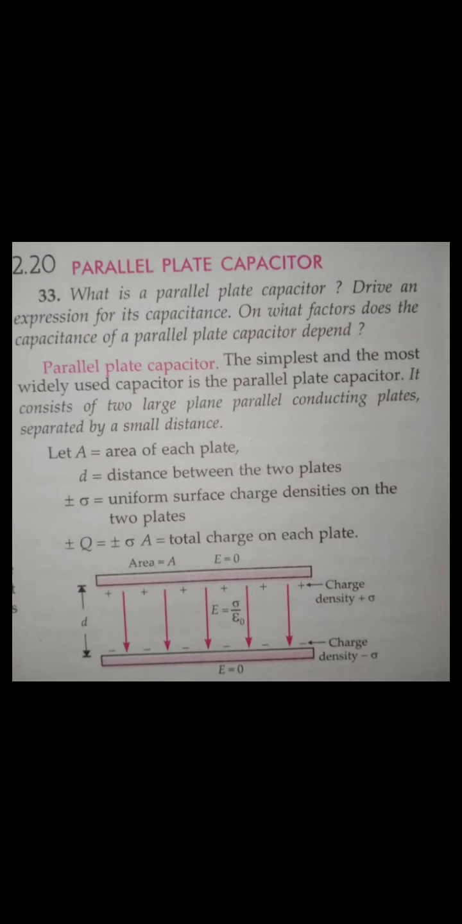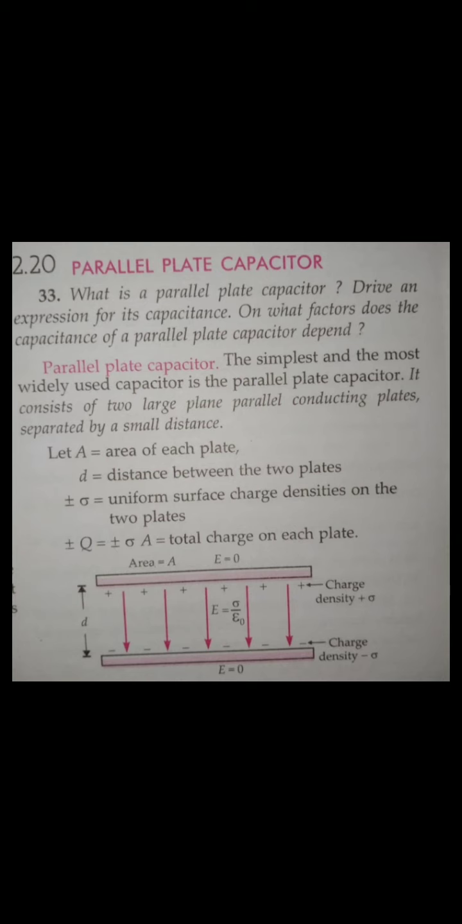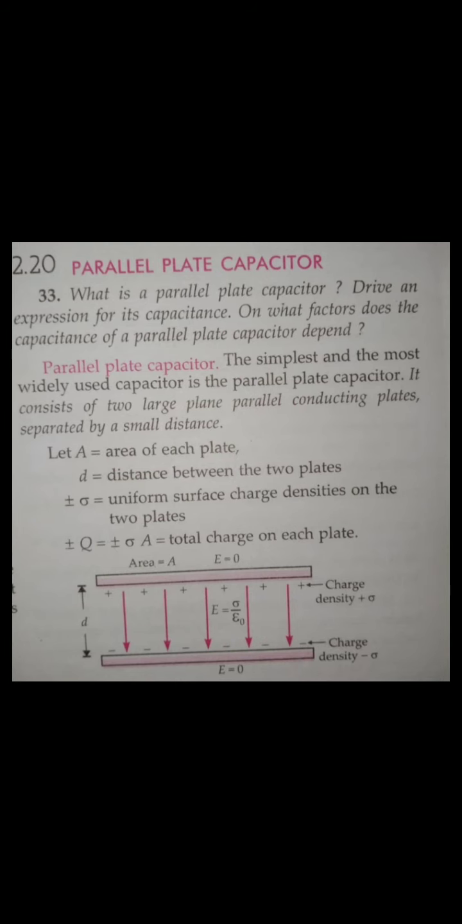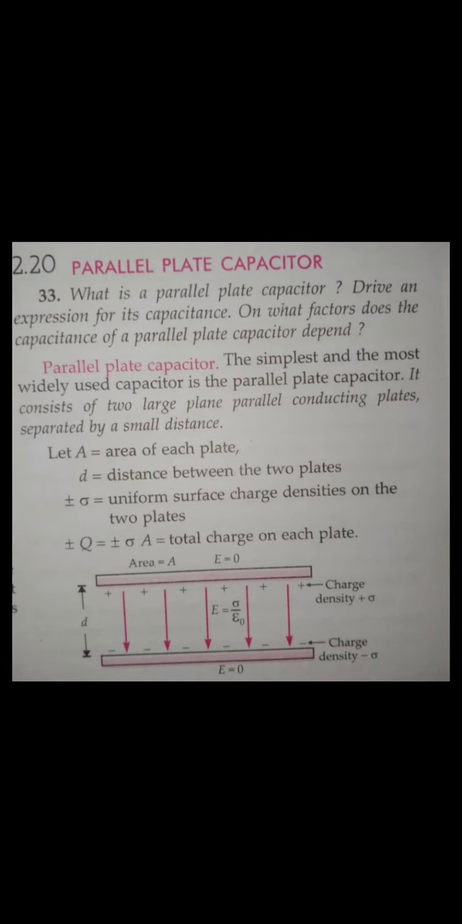We know the electric field of an infinite plane sheet due to one plate is sigma by 2 epsilon naught. So here it is sigma by 2 epsilon naught because of this plate, and because of this plate also, in the same direction, sigma by 2 epsilon naught. So the overall electric field is sigma by 2 epsilon naught plus sigma by 2 epsilon naught, which is nothing but sigma by epsilon naught. The area of each plate is A, and the distance between the plates is D. Yes or no? These things are written here, guys.